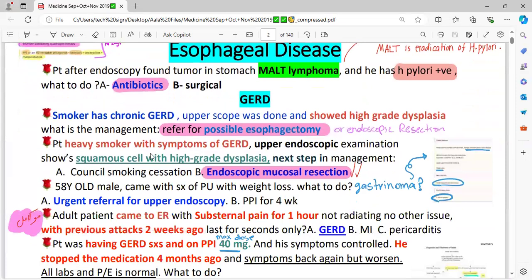A heavy smoker with symptoms of GERD: upper endoscopic examination shows squamous cell carcinoma with high grade dysplasia. Again, it is showing malignancy, so management would be surgical resection, endoscopic mucosal resection, that is esophagectomy.